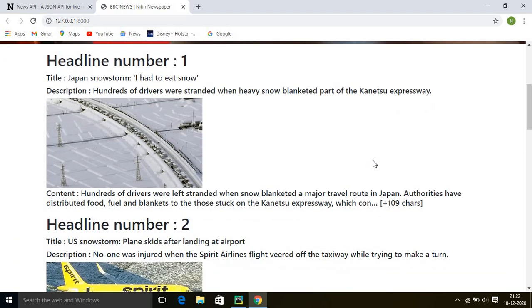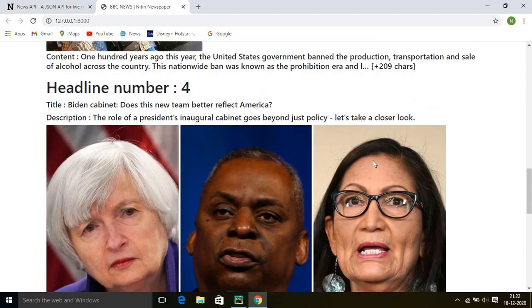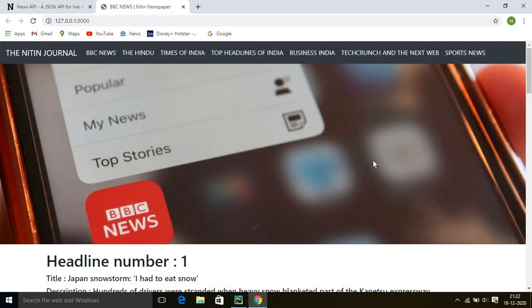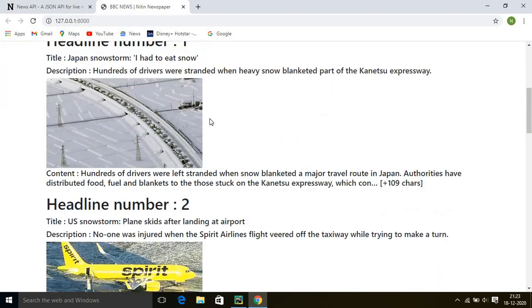This is really amazing. I'm getting live news here, so it is very crystal clear. There is one navigation bar, The Nitin Journal, which is my website name, which has several endpoints like BBC News, The Hindu, Times of India, Business India, Tech News, Sports News. So if I click on BBC News, I'm getting the top 5 headlines which are published by BBC News right now.